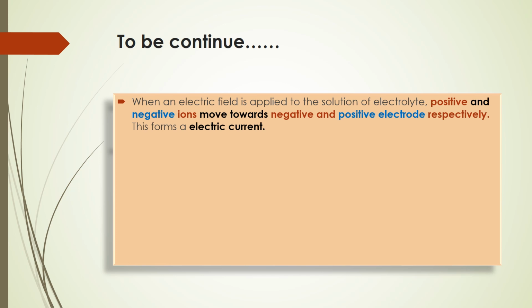You can compare with the colors. Color is blue, negative, it goes towards the red, that is positive. Positive is red, so it goes towards the blue. Negative, that means opposite. Positive goes towards the negative, negative goes towards the positive. So opposite charges always have attraction, because of which this occurs and there is a formation of electric current.